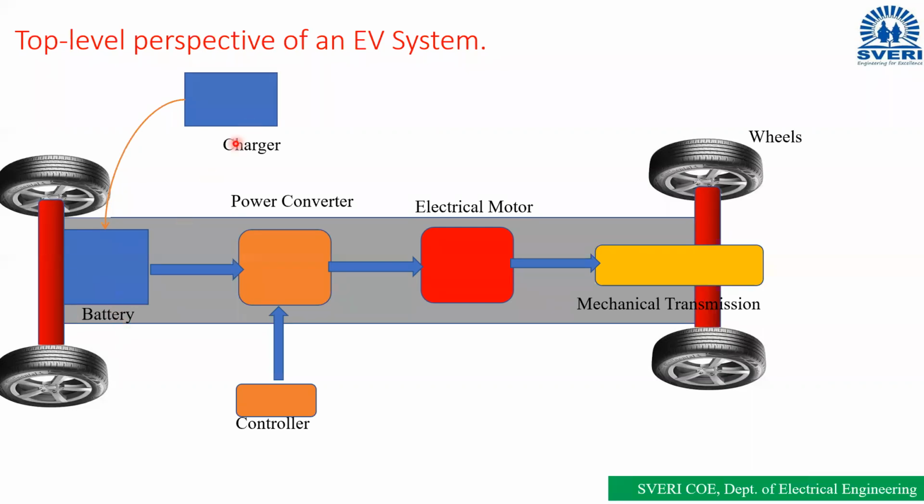To charge this battery, we are using one charger. So what are the main parts of the electrical vehicle? Electrical motor, power converter, battery, charger and controller. These are the main parts of the electrical vehicle.